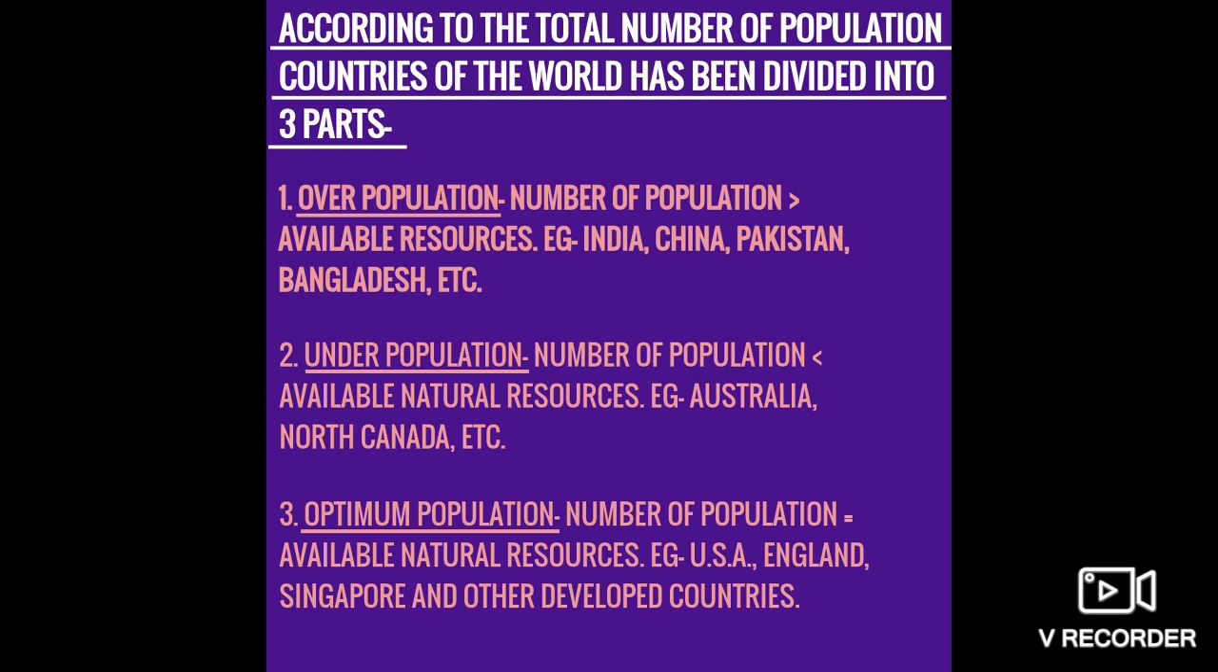Okay, then comes the third division, that is the optimum population, which is not there in the book. This is the situation where the number of people is equal to the available resources. It is the most favorable condition which develops the country. Here people get proper resources to satisfy their needs, and on the other side the resources will be properly utilized. For example, USA, England, Singapore and other developed countries.